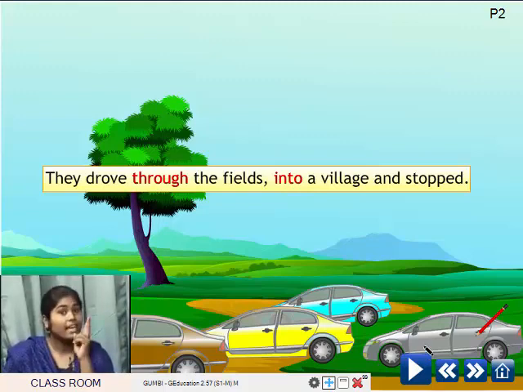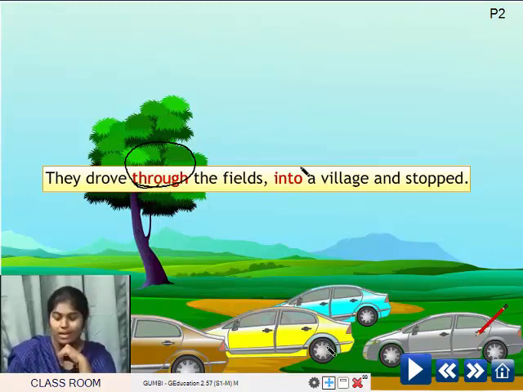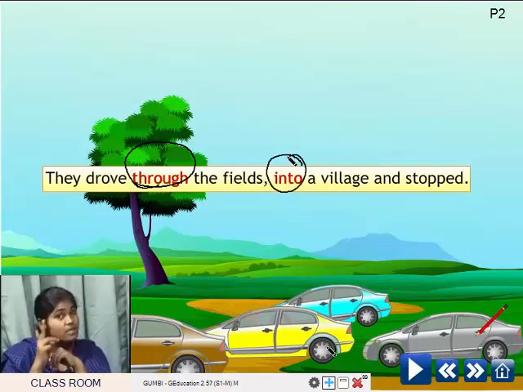Look, children, there are again two words highlighted here. Through, into. Come on, take it down. I don't see anybody writing. You're simply sitting and watching us. Through, into. Because I'm going to ask you which words are highlighted. So please take them down. Through, into.